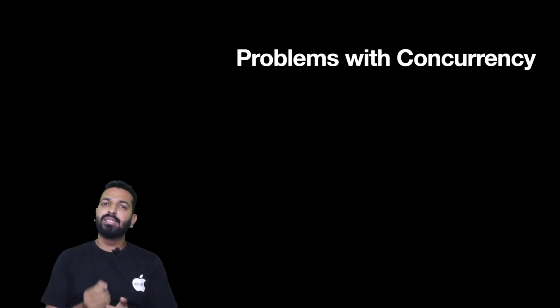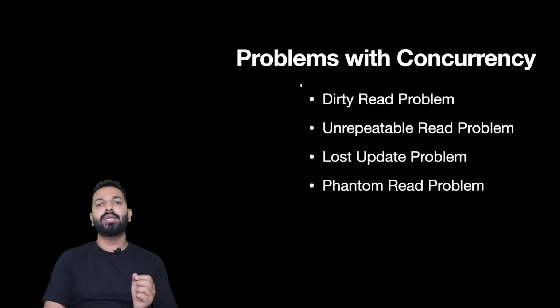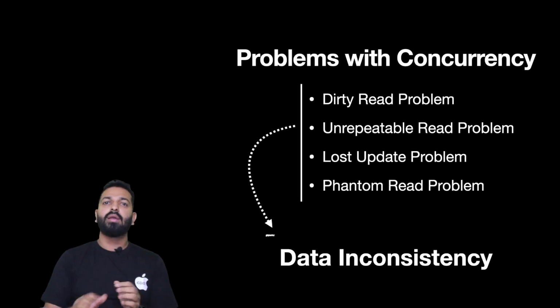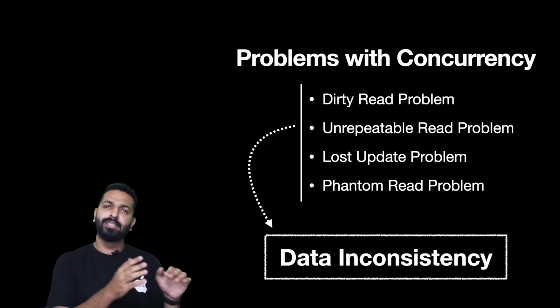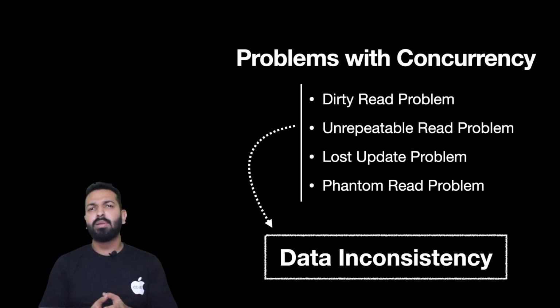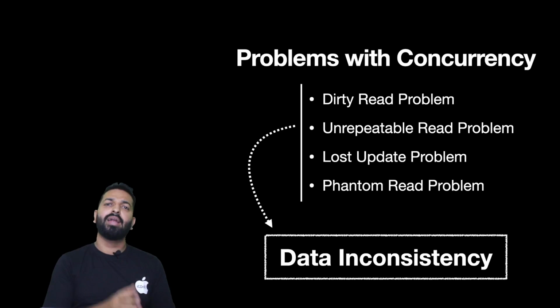From my experience, I can say that there's only one problem related to concurrency, because of which it becomes a really tough topic for developers to understand, and that is data inconsistency. Data inconsistency is an easy word to understand. If we talk about specifics, the problems are divided into various categories like the phantom read problem, the lost update problem and a few more. But eventually all of them can be treated as data inconsistency, and that is the only problem related to concurrency.